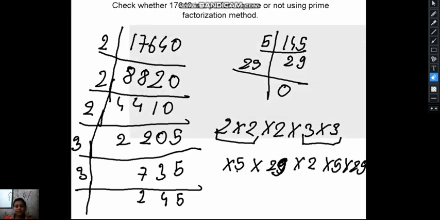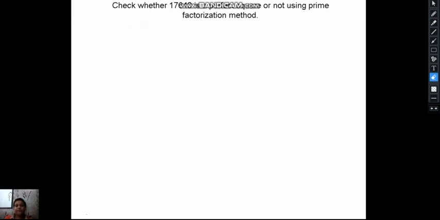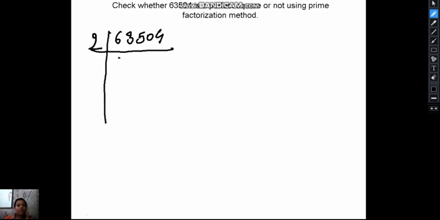17640 is not a perfect square. Now I will go ahead. Let us check another number; this is the second example. We will do this also. 63504. So this is the number and we will divide it by the prime factorization method. We will divide it by 2. 2 3s are 6, 2 1s are 2, 2 7s are 14, 2 5s are 10, 2 are 4. And now comes 31752.